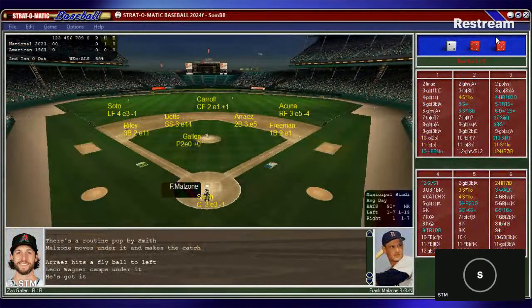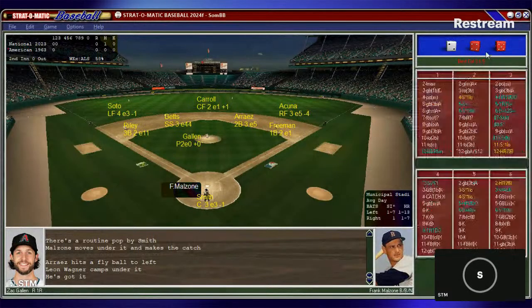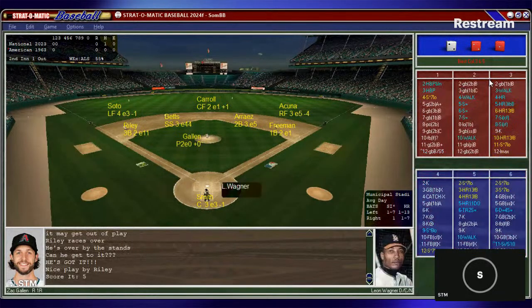Go down in the second. We go to the bottom of the second here in Cleveland. American League nothing, National League nothing. So here's Frank Malzone of the Boston Red Sox. Hit .291, 15 homers, 71 runs batted in. Smith puts down the sign. Gallen, the right-hander. Here is the pitch. And that's a line drive to Riley for out number one.